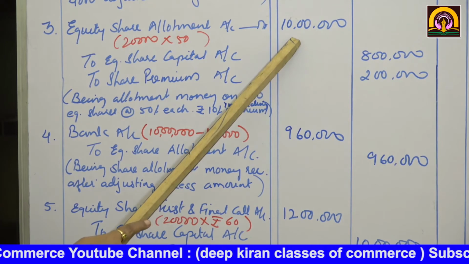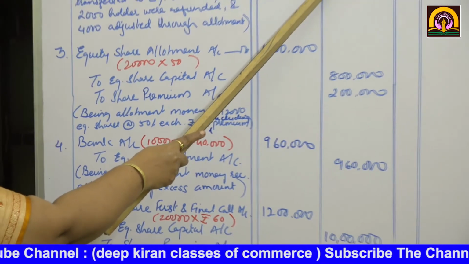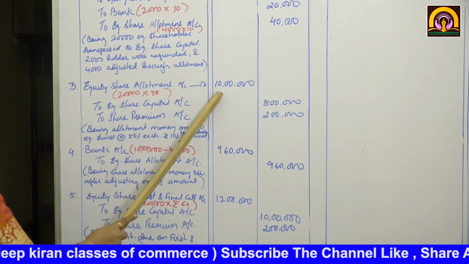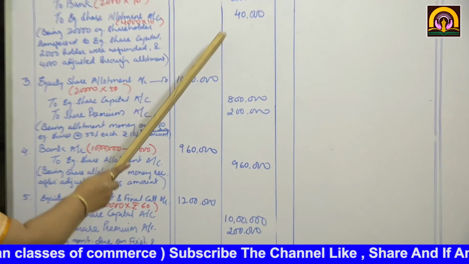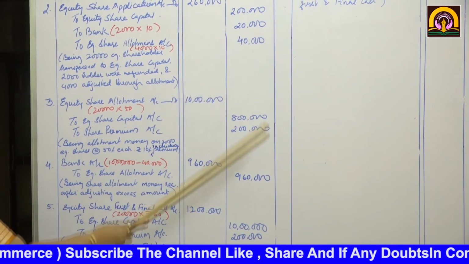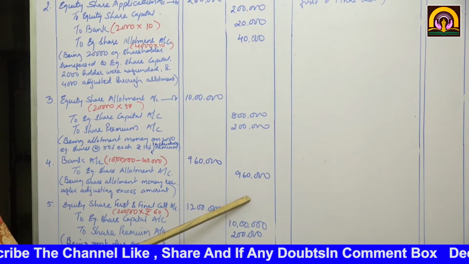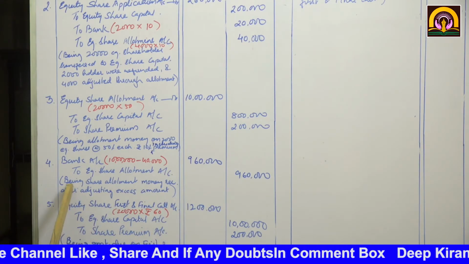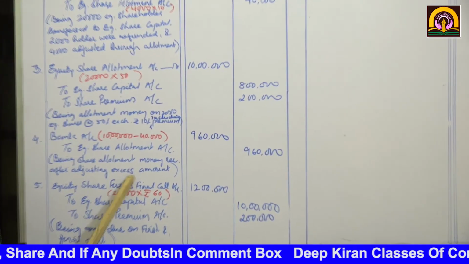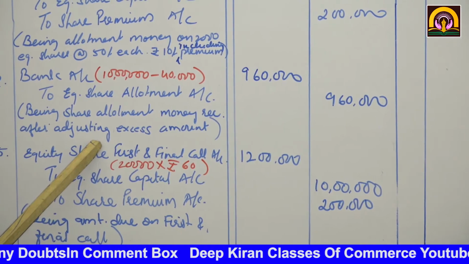What was the amount called? 10 lakhs. Allotment already shows 40,000. So see here, debit allotment shows 10 lakhs. Here if you total up this allotment of 40,000 and this of 9,60,000, both will be equal. Being excess money received after adjusting excess amount. I hope you have understood this journal entry.